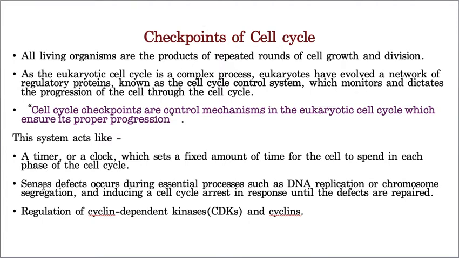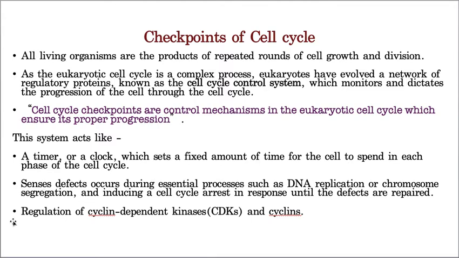It also senses any defects that happen while the cell cycle is taking place. If defects happen, it temporarily stops that cell cycle, first tries to fix that particular defect, and then lets the cell participate further in the division. If it is never able to rectify that defect, then it will immediately stop the complete cell division. That means it does not let the cell participate in cell division at all.